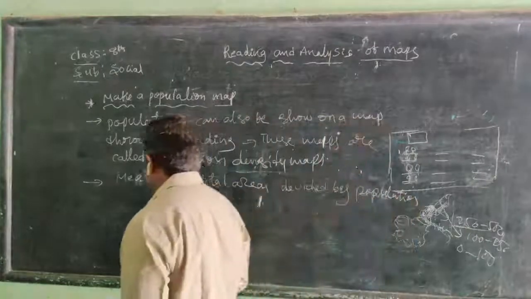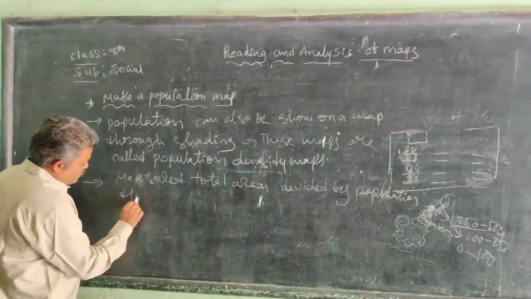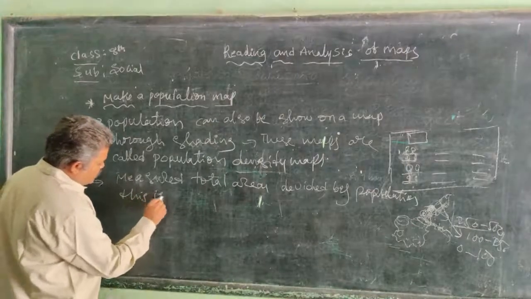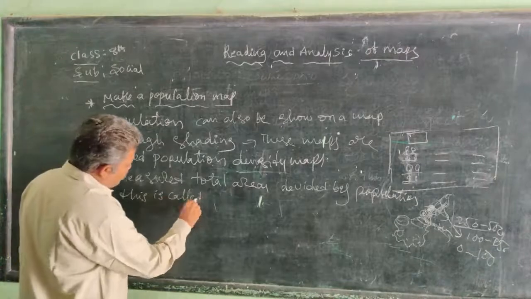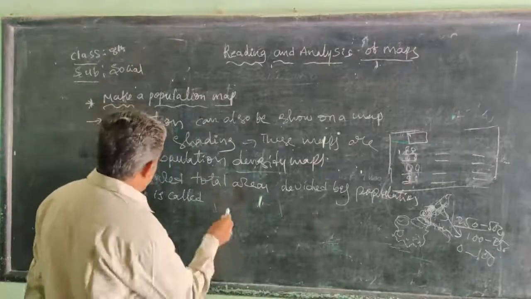So we find the population density. This is called population density.